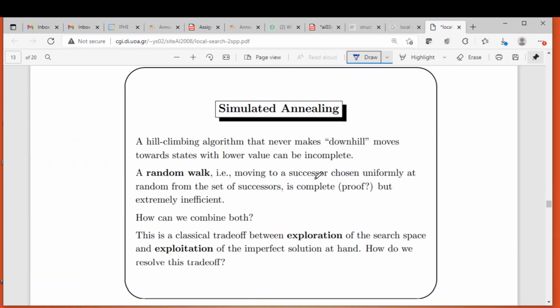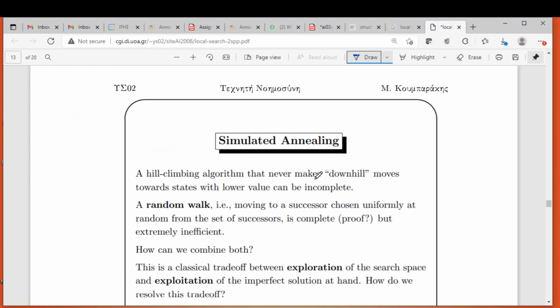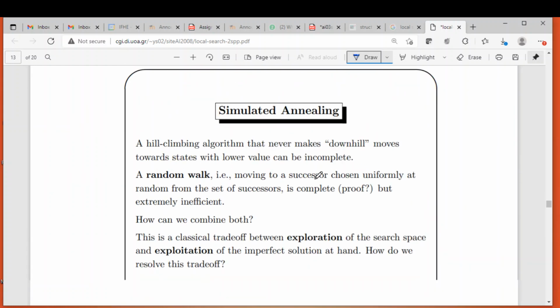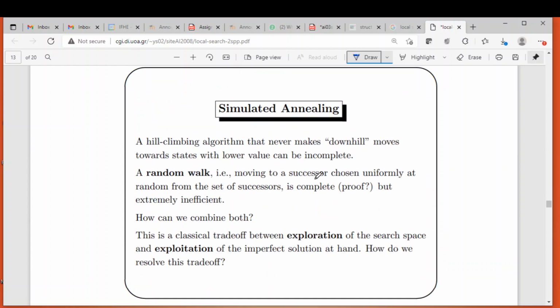Then let us go to the next topic, which is simulated annealing. Simulated annealing is also one of the local search techniques. This is an algorithm which is inspired from physics. In physics there is a concept called annealing. Annealing is the process of heating the metal and then cooling it down gradually, so that you can convert it to crystal form.